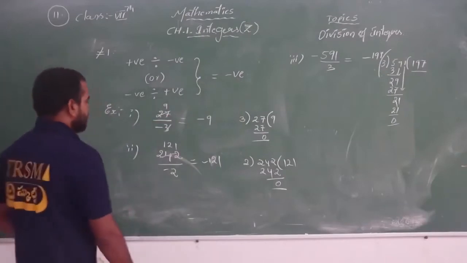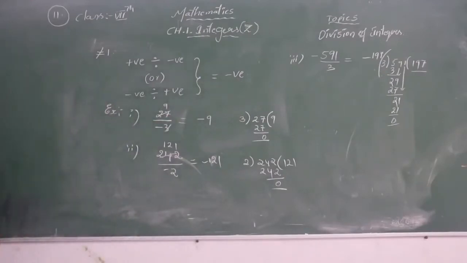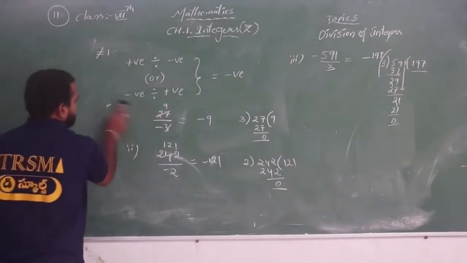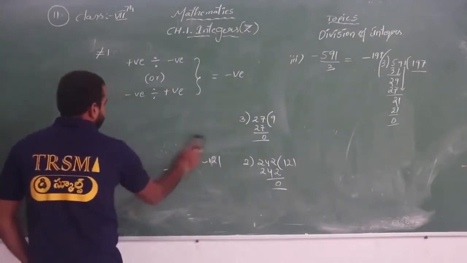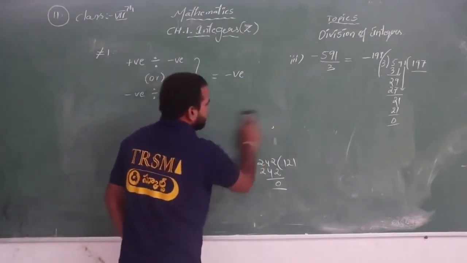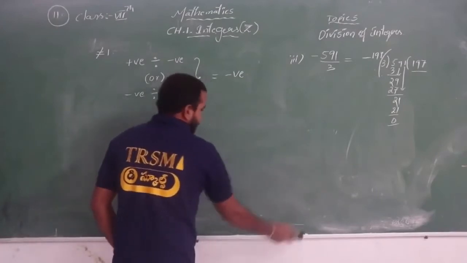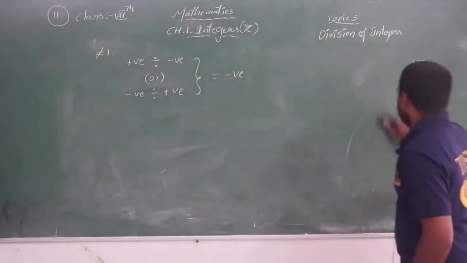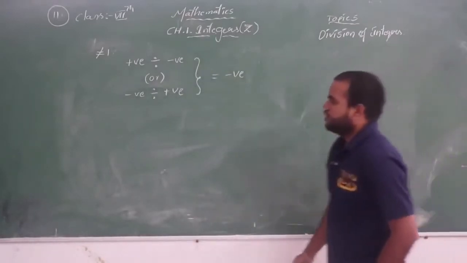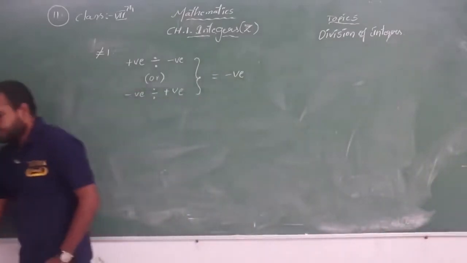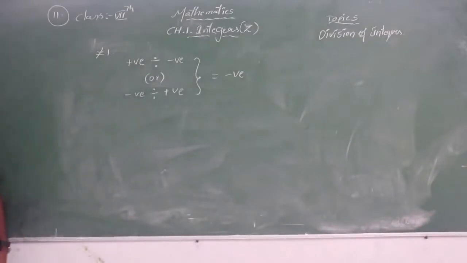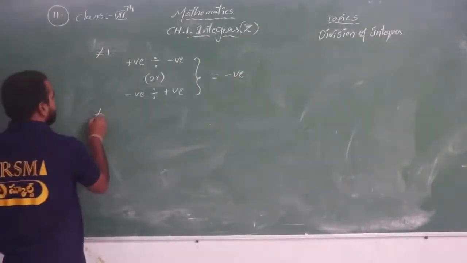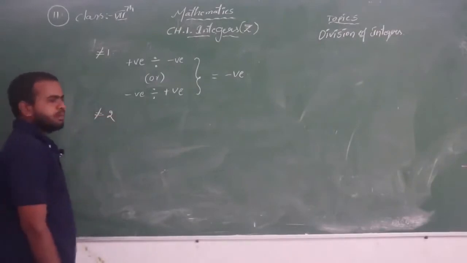Okay, now see rule number 2. What is rule number 2? If you are dividing a negative integer with a negative integer, or a positive integer with a positive integer, the quotient is positive.